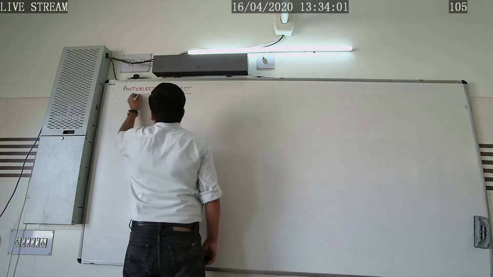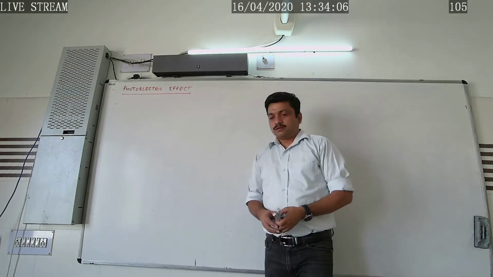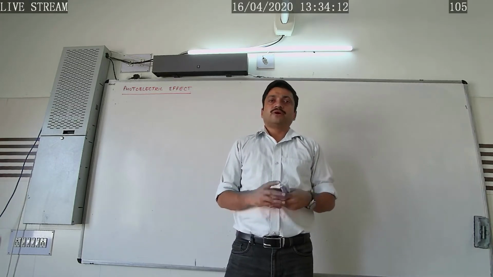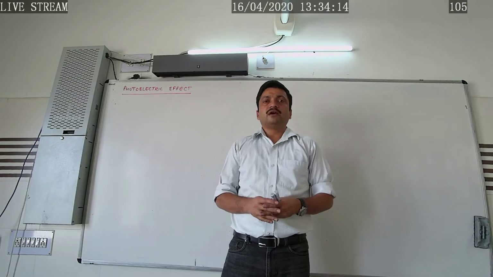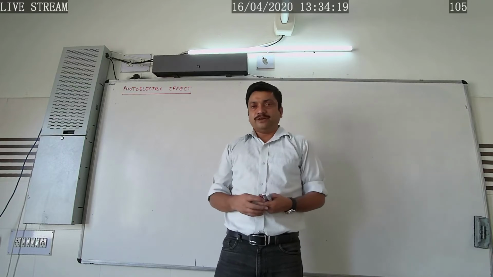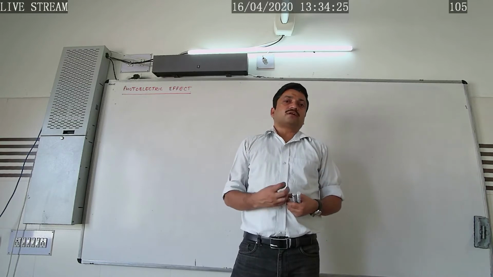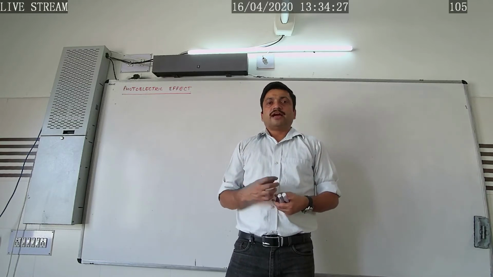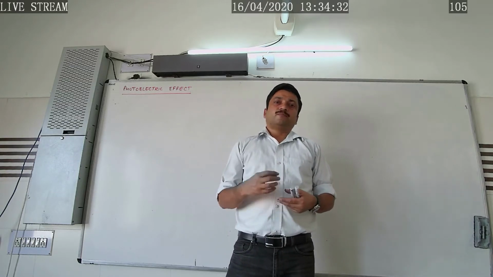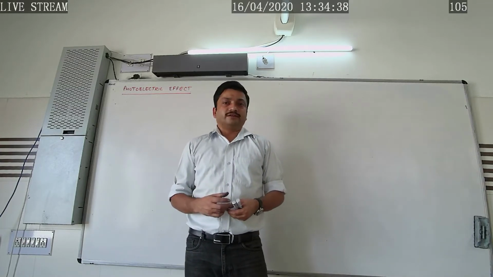How can we explain this photoelectric effect? We can define the phenomenon of ejection of electrons from the metal surface when light of suitable high frequency falls on the metal surface as photoelectric emission. The emitted or ejected electrons are called photoelectrons, and the effect is called the photoelectric effect. Further, the photoelectrons constitute a current, which we call photoelectric current.